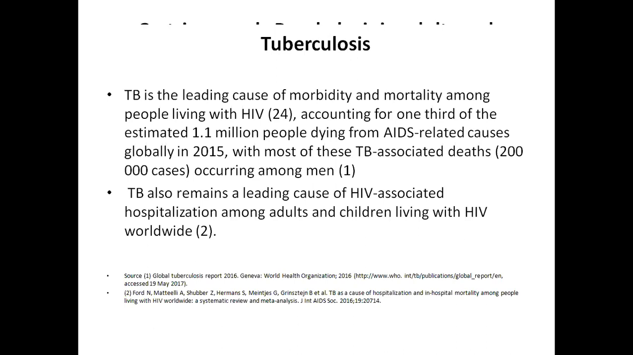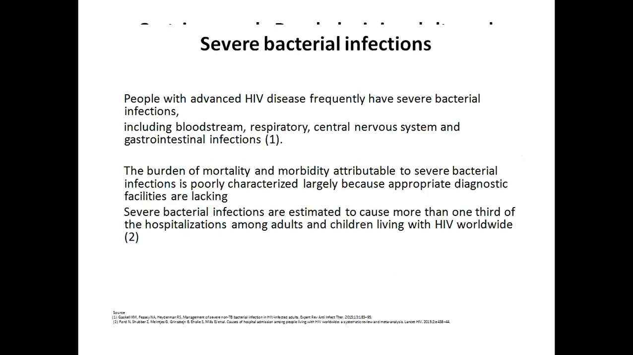So now we understand why NACO and all our guidelines repeatedly keep telling us about screening for tuberculosis: screening with the 4S presumptive symptoms, going through the CB-NAT, chest X-ray, and all the presumptive tests which can exclude tuberculosis, because it is one of the most highly accountable diseases which cause morbidity and mortality in HIV patients. Next comes severe bacterial infections.